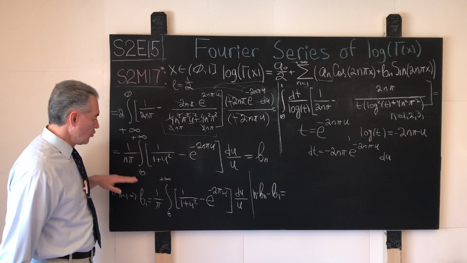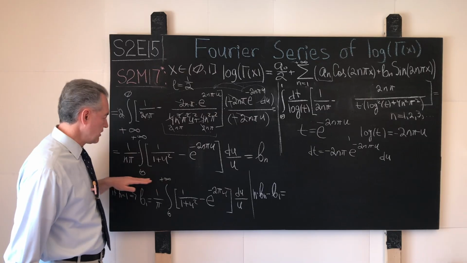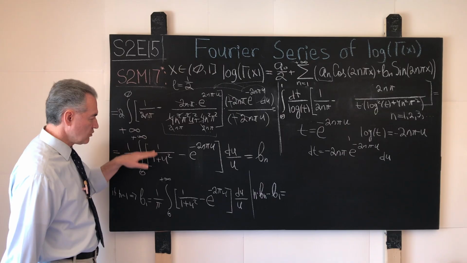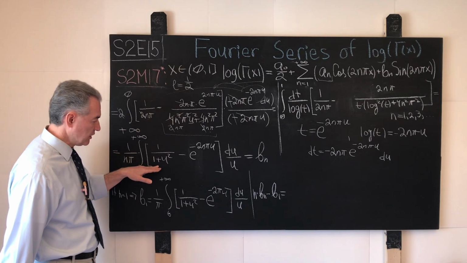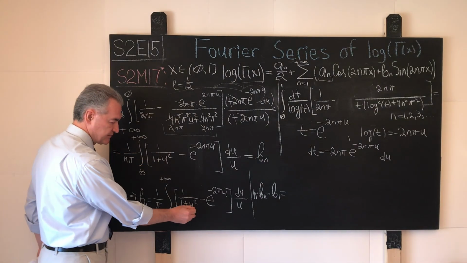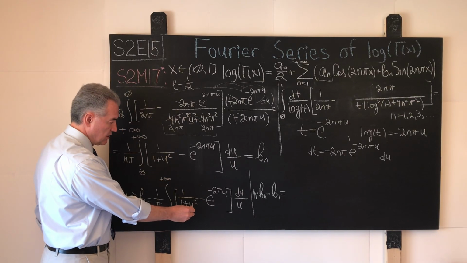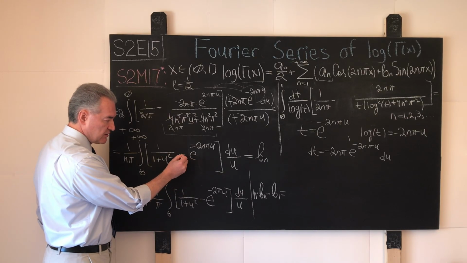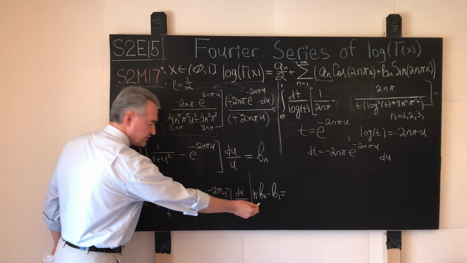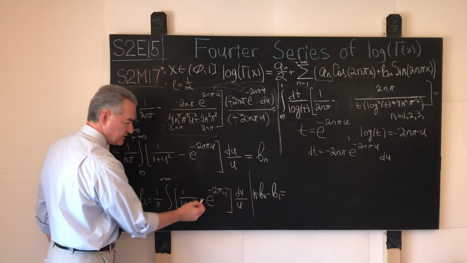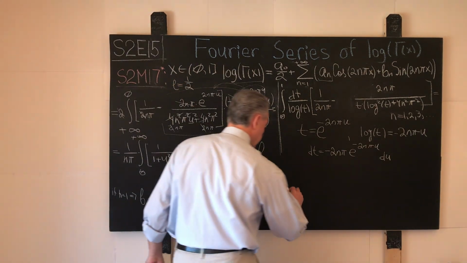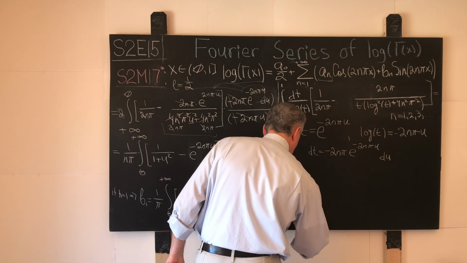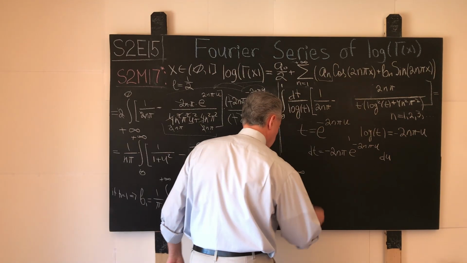So once we multiply this equality by n, what do we have? 1 over pi. Here we'll have 1 over 1 plus u squared minus this term. They will cancel each other out. This summand will come in with the positive sign. So in the end, we will have 1 over pi integral from 0 to positive infinity.